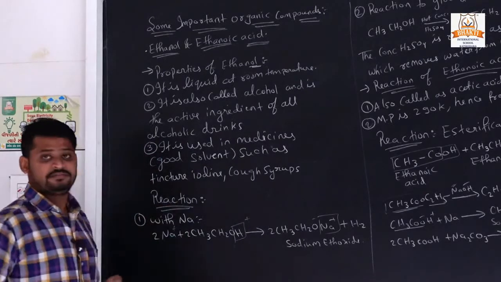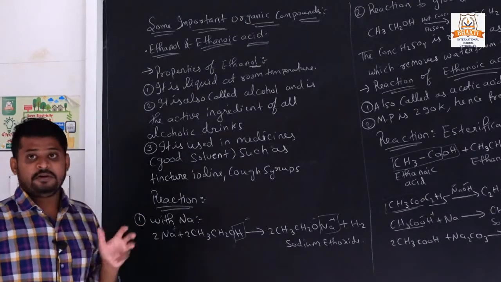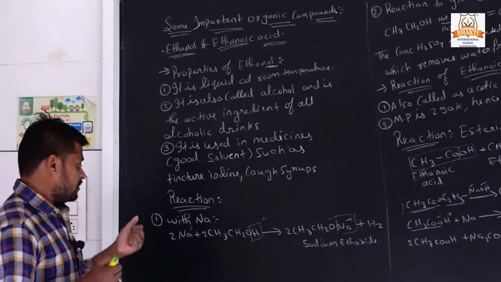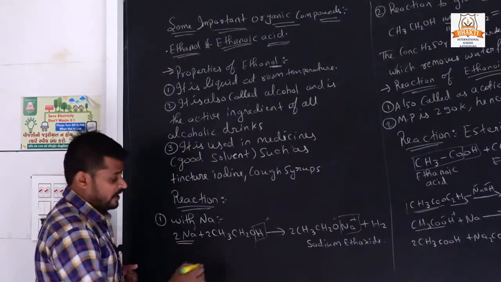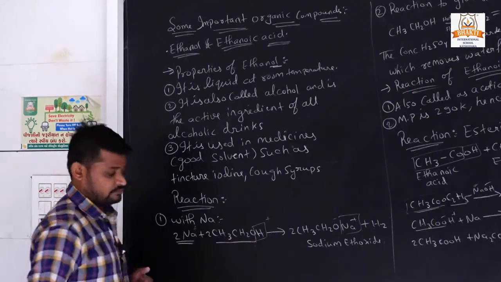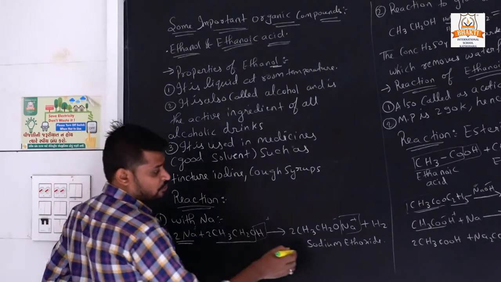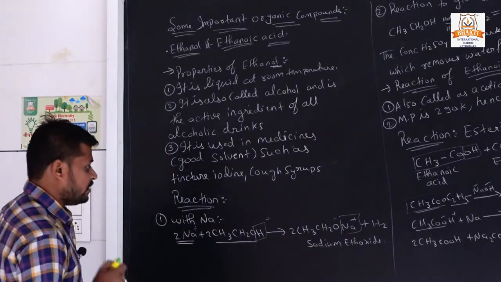Now the reactions. When ethanol reacts with sodium, what happens? See here, sodium reacts with ethanol. Then it gives us sodium ethoxide. What is sodium ethoxide?